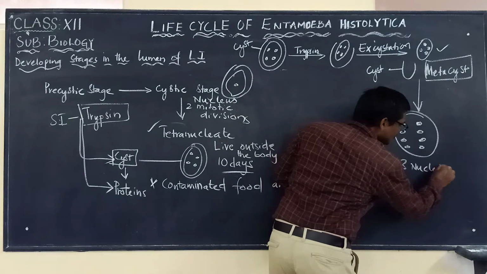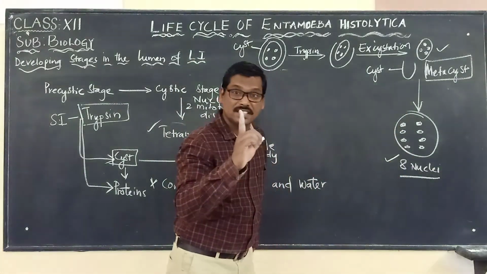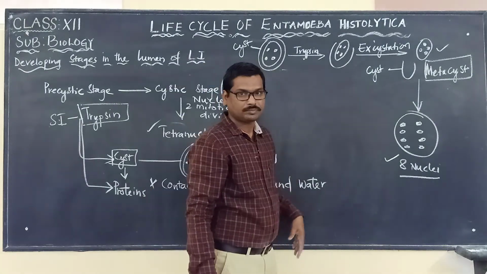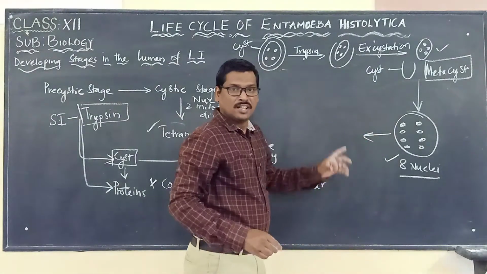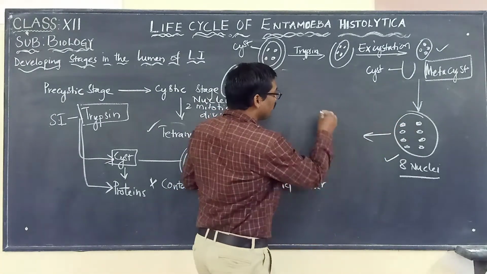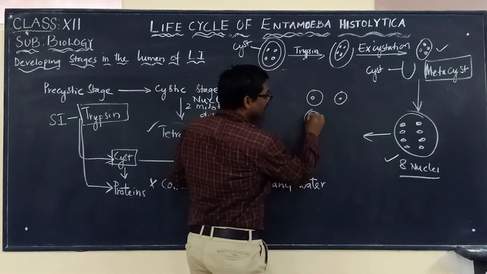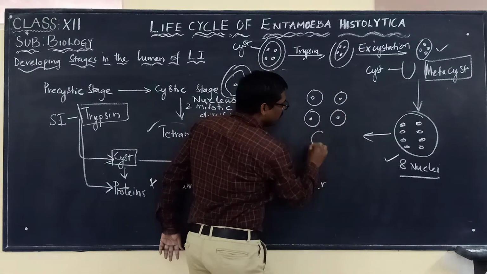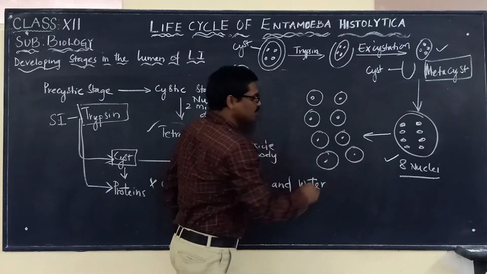Okay, one metacyst is having 8 nuclei. Please remember this. One metacyst is having 8 nuclei. Now what happens? Each nucleus, now cytokinesis will be taking place, producing how many daughter Entamoeba? 8 daughter Entamoeba will be produced like this.